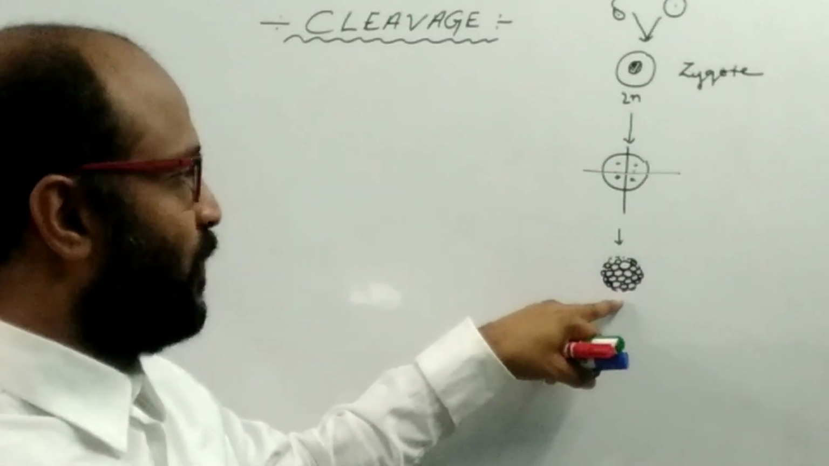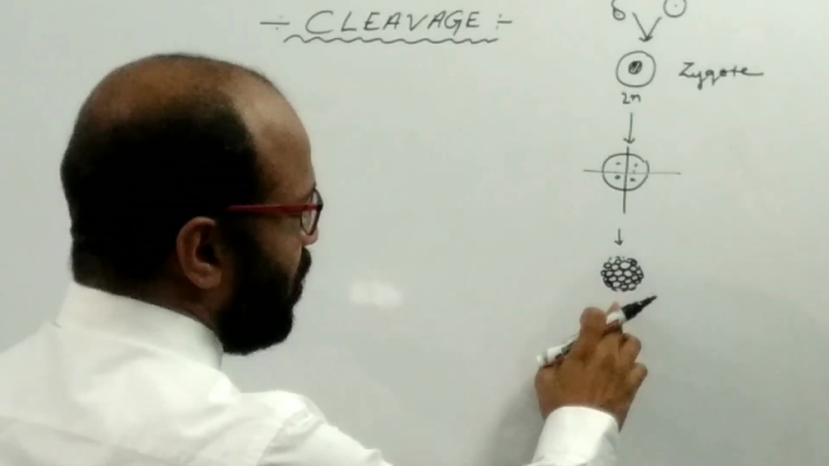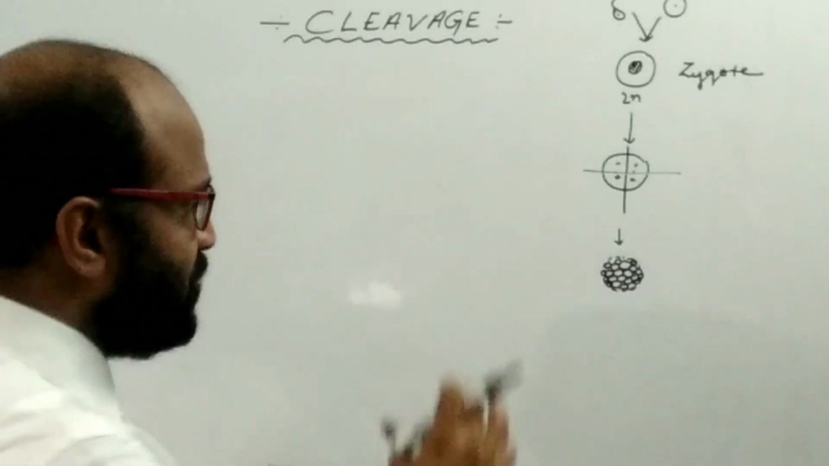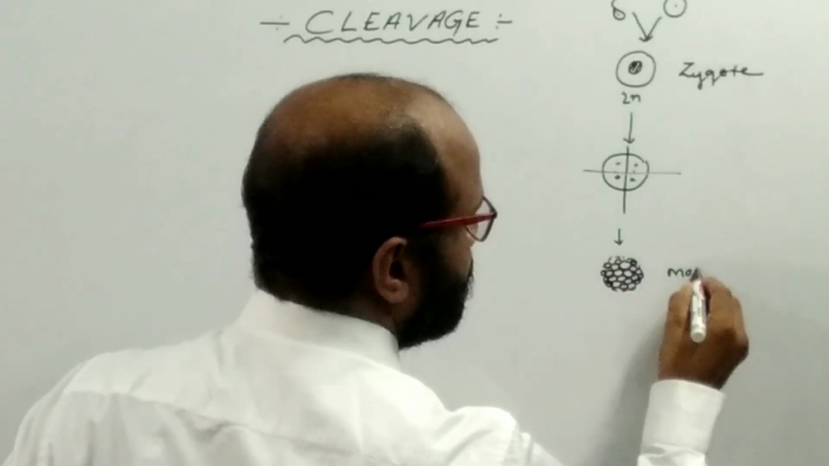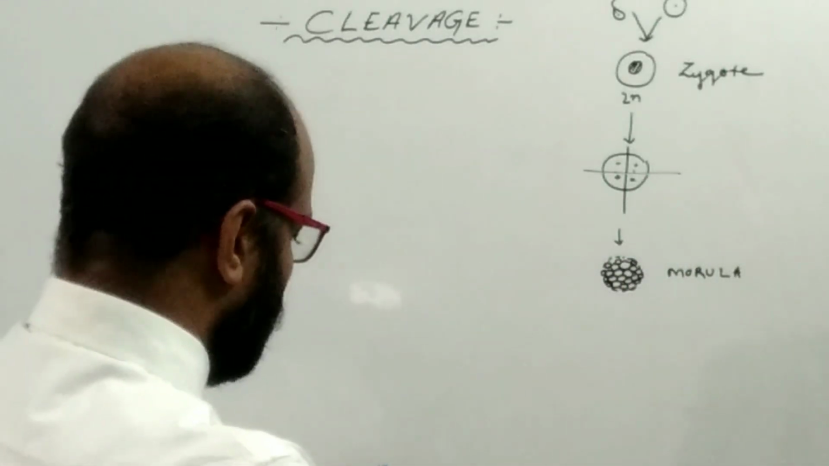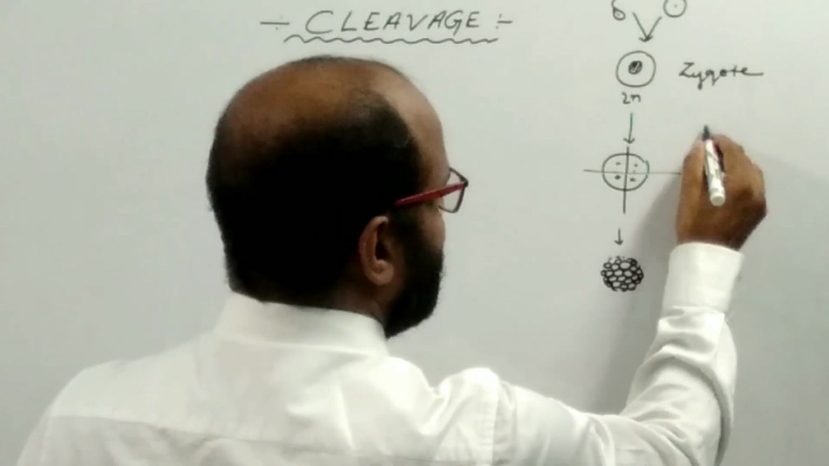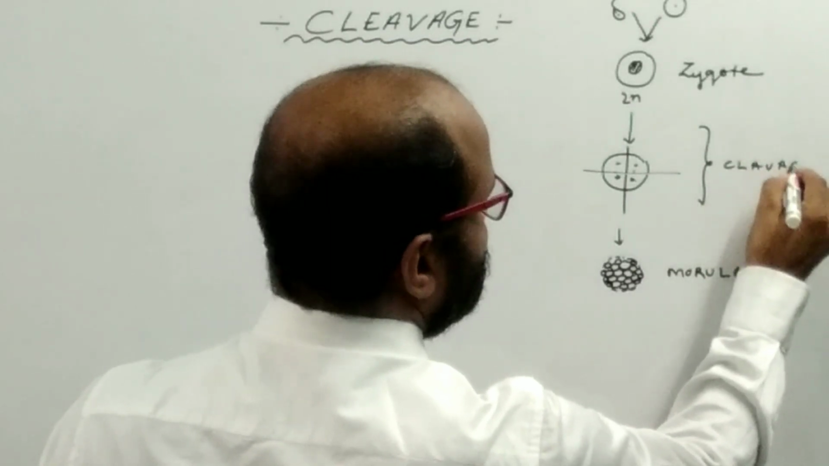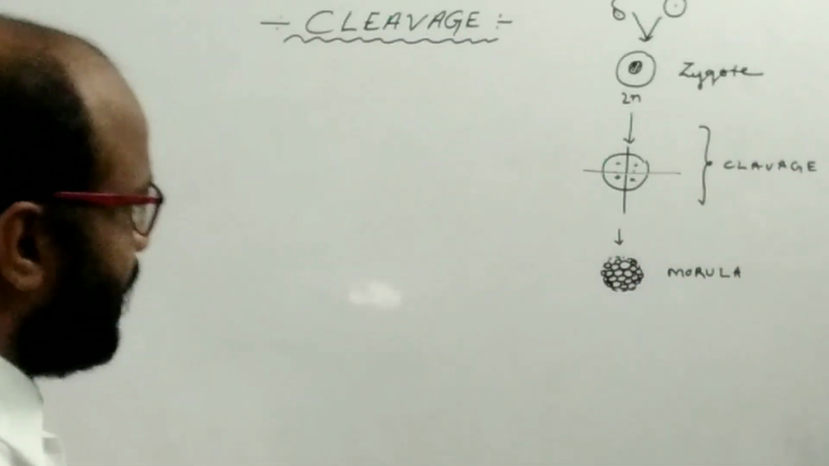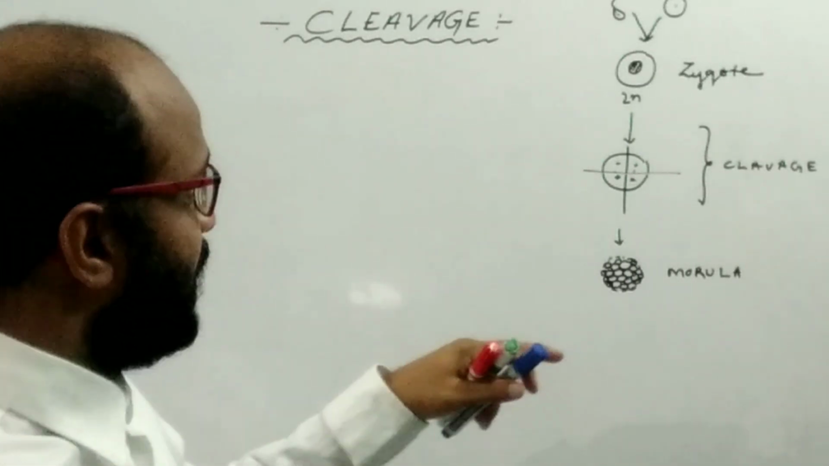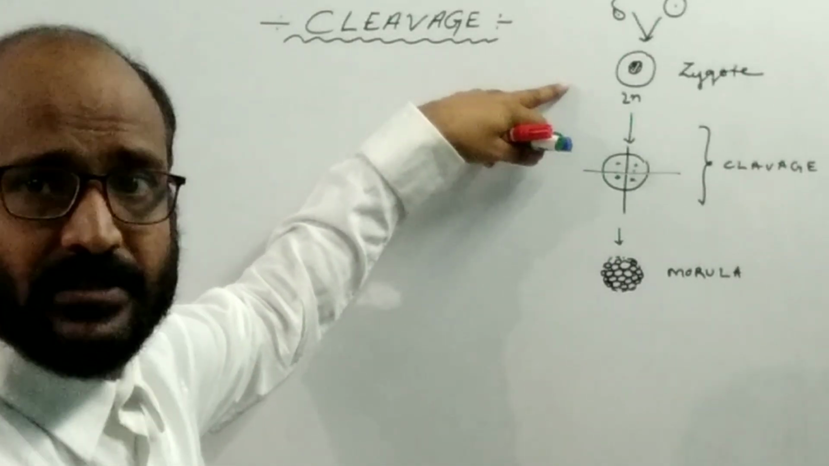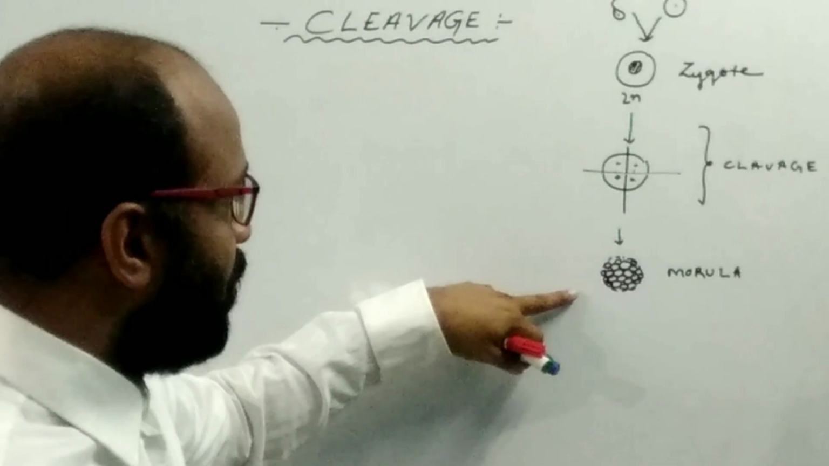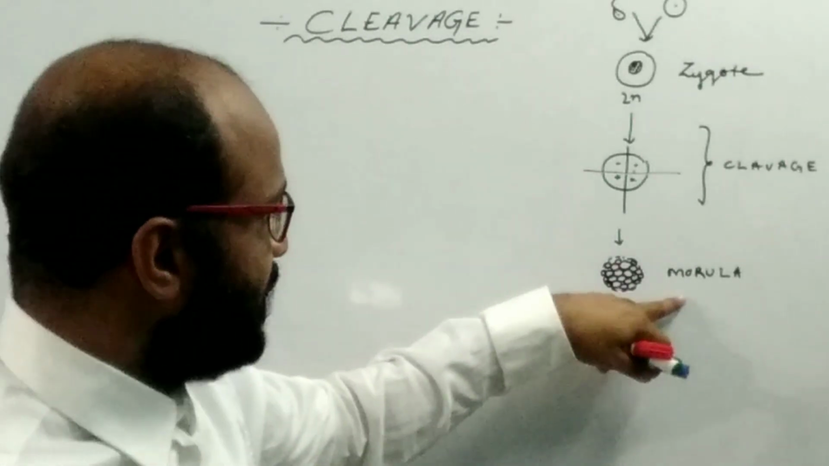This process is known as cleavage, and a solid ball structure is formed. There is no space at the center of the ball. This structure is known as the morula, and the process by which it divides repeatedly by mitotic division is known as cleavage. So cleavage is the process by which the single celled fertilized zygote undergoes repeated mitotic division and converts into a solid ball structure known as the morula.